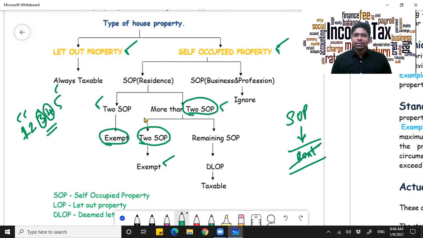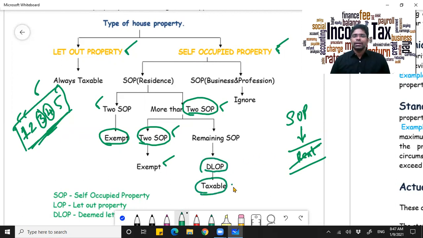So just to brush up again, if you have a total of 5 house properties, and if you have only 2 house properties, well and good, you can claim an exemption for both. Now when you have more than 2 properties, out of the total of 5 properties, you can claim an exemption for 2 house properties only. The remaining 3 will be treated as deemed let out and they will be taxable.